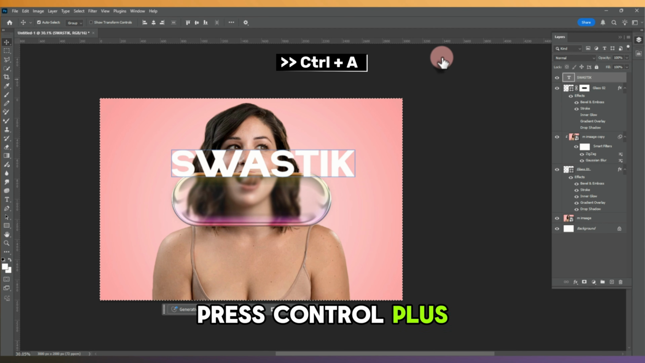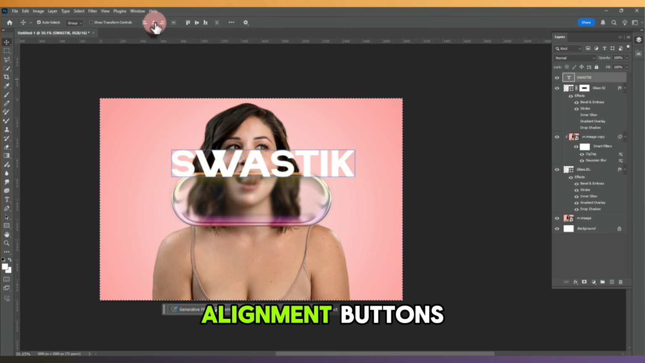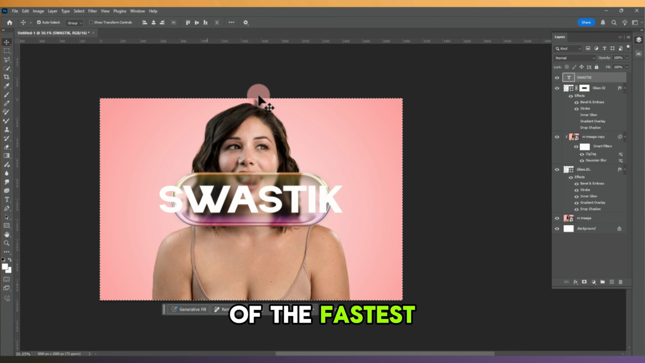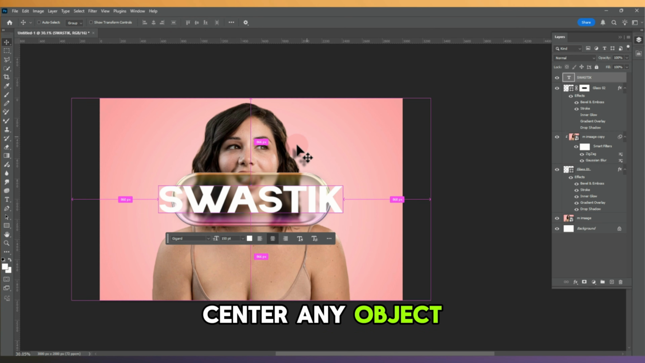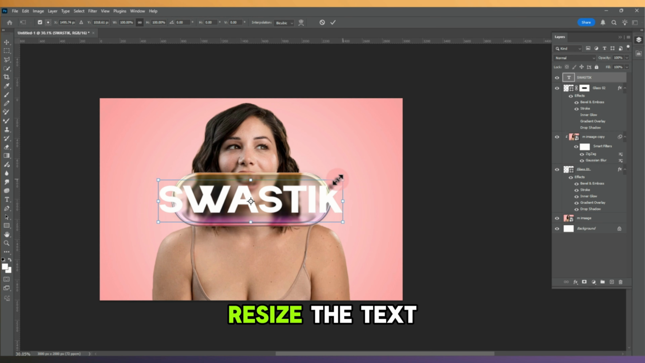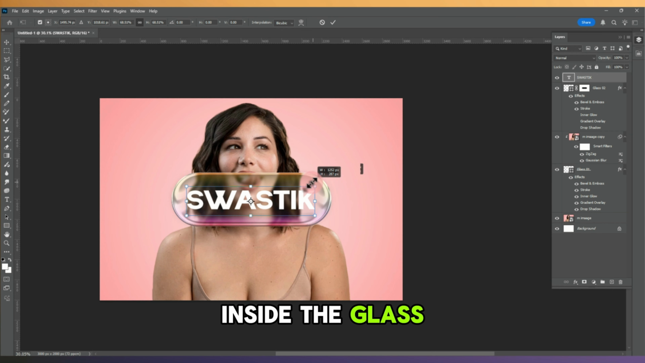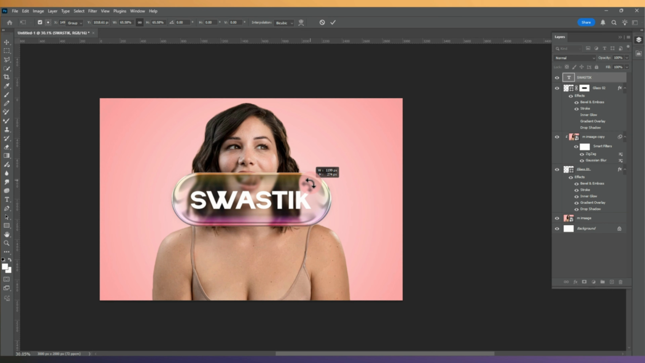Press Ctrl+A again and center the text using the alignment buttons. This is one of the fastest ways to perfectly center any object inside your document. Resize the text and position it inside the glass. It already looks amazing.